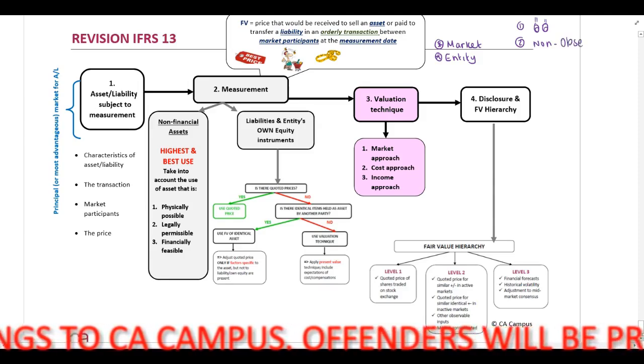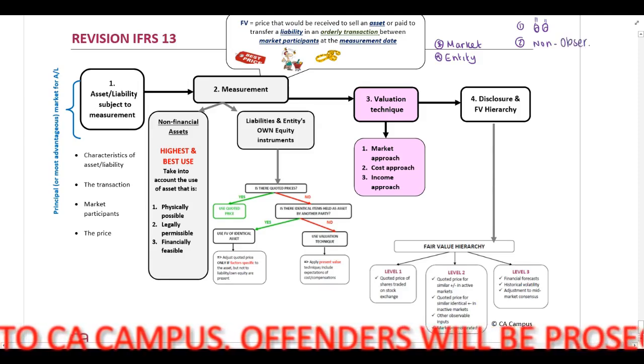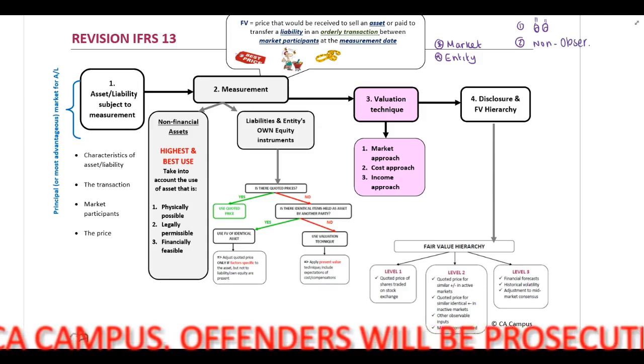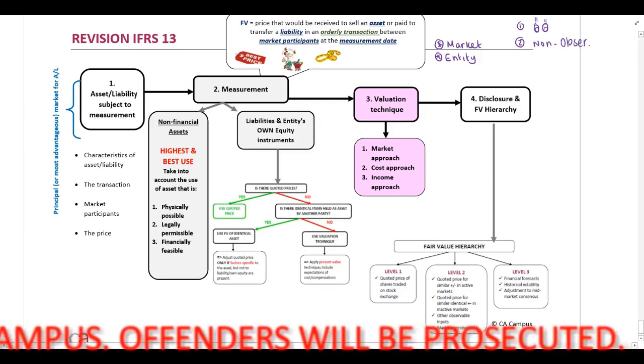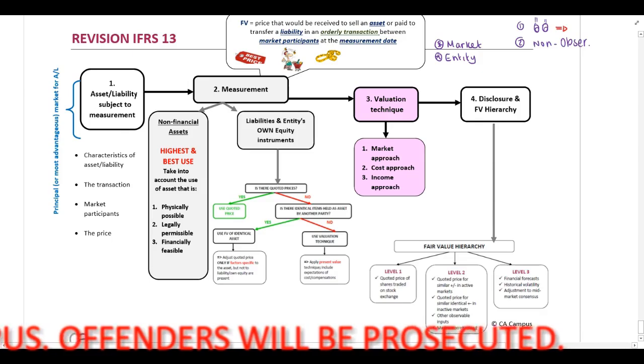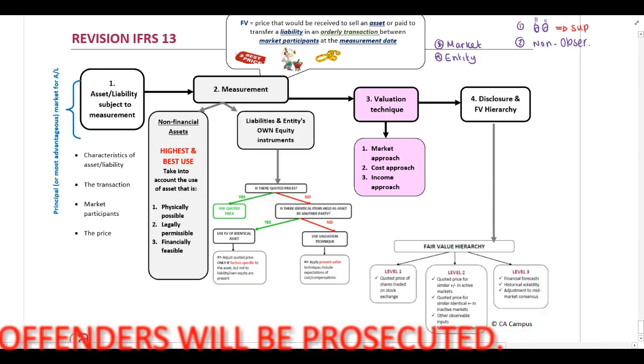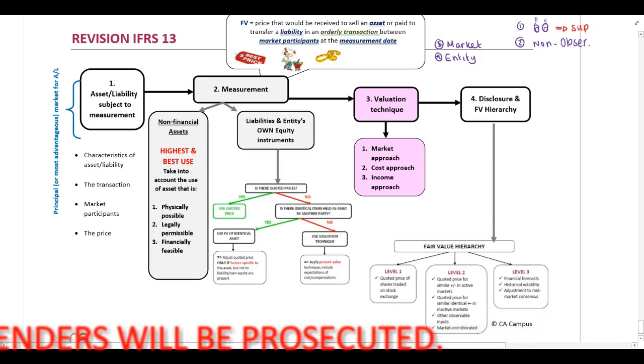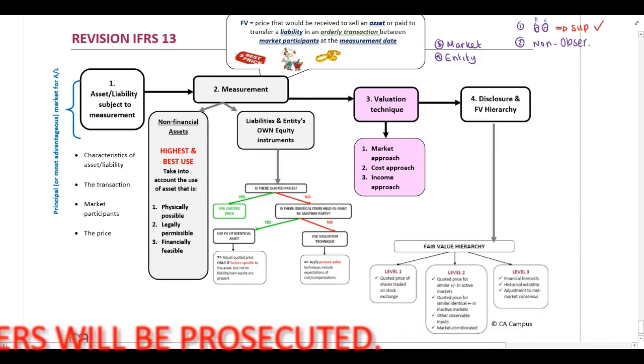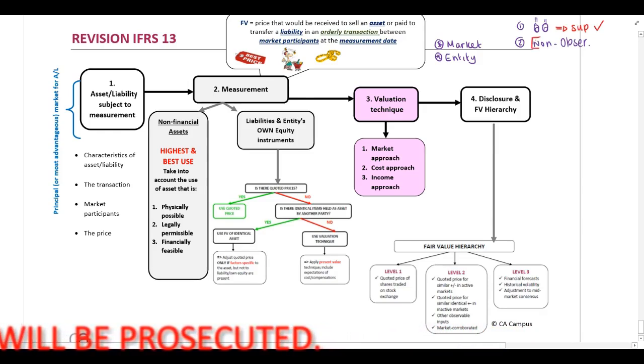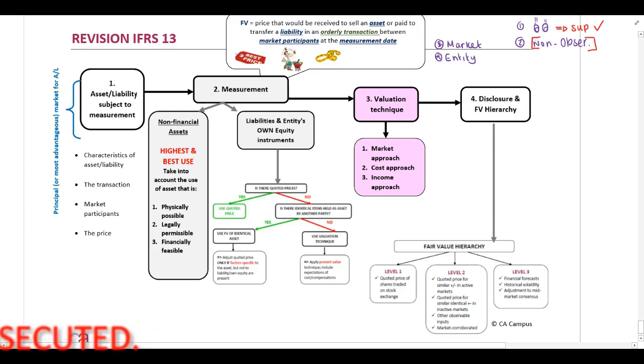Now, if we think about these words, if we talk about observable information, do you agree with me that this means that there is information available that we can obtain supporting evidence for? We can observe the actual information. And when there is non-observable information, such as for identical assets or liabilities, we need to make use of a valuation technique to calculate and measure the fair value.